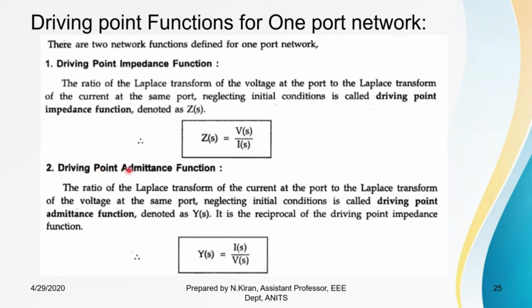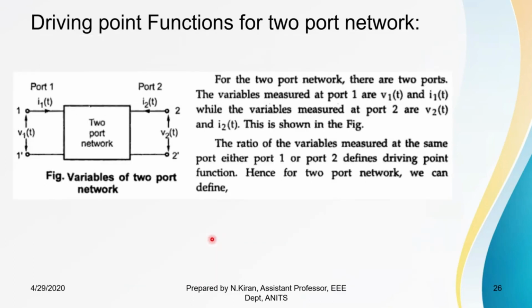Driving point admittance function is the Laplace transform of current at one port to the Laplace transform of voltage at the same port, assuming initial conditions to be 0. So mathematically Y(s) I can represent as I(s) by V(s). Coming to two port. As I have already told you, here the input current is I1(t) and current at port 2 is I2(t).